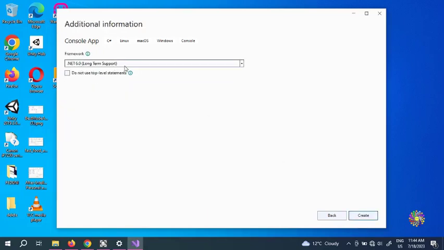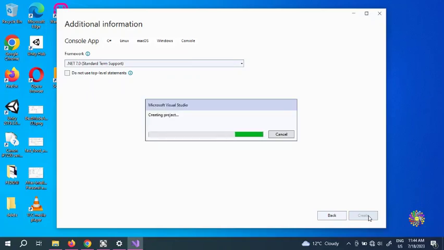.NET 6 long-term support. You can change this, say, to .NET 7 standard term support. It's up to you. You want to put this one on 7, so we're going to create this one because we are using C# 11. So your project is being created.